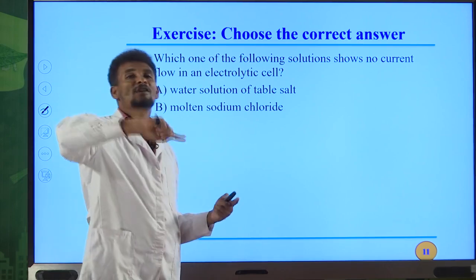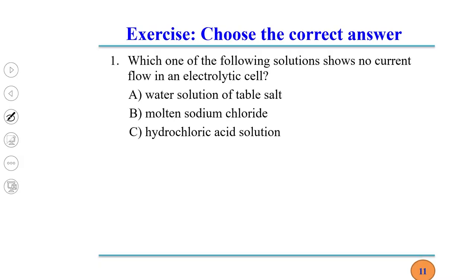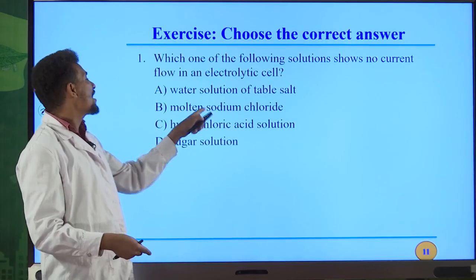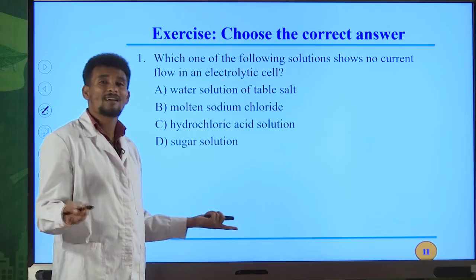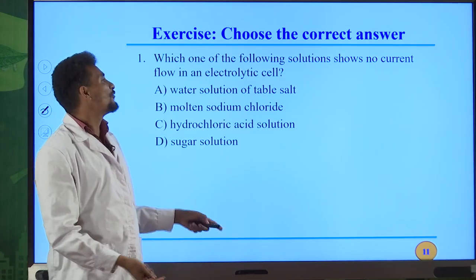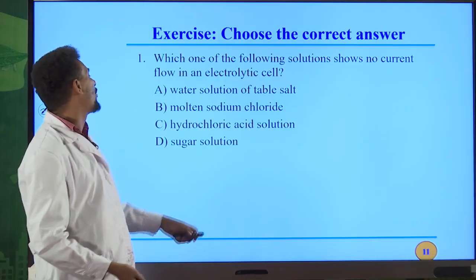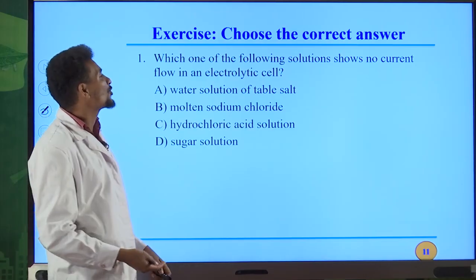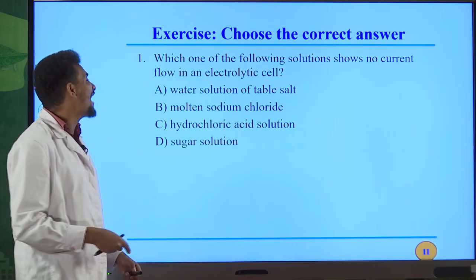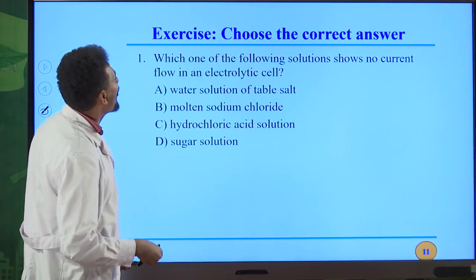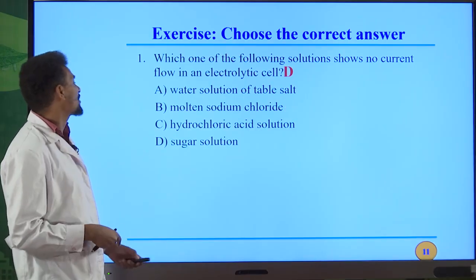These are simply known as electrolytes. Hydrochloric acid solution, this is also an electrolyte. Therefore, current will flow in hydrochloric acid solution. But sugar solution is not an electrolyte. It is a non-electrolyte. Therefore, the correct answer for question number 1 is D, sugar solution. In this solution, no current will flow in an electrolytic cell. Therefore, D is the correct answer.